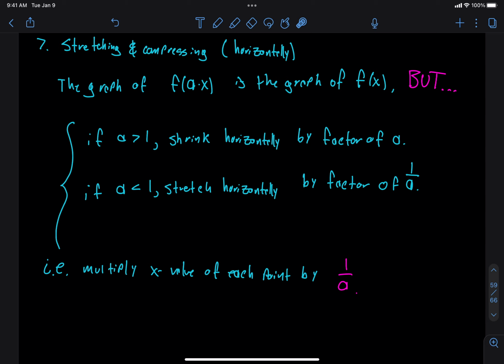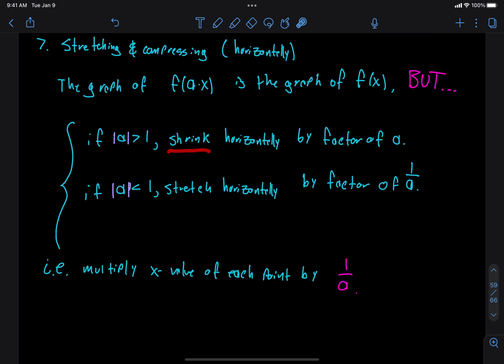So what do we do? Rather than multiplying by a number out front, I multiply by a number inside. Okay, I multiply by a number inside. And if that number is larger than 1 in absolute value, if the number is larger than 1, we're going to have a shrink, right? That's annoying, because when a is larger than 1 for a vertical stretch, we have a stretch, not a shrink, right? So it's backwards when we do it horizontally.